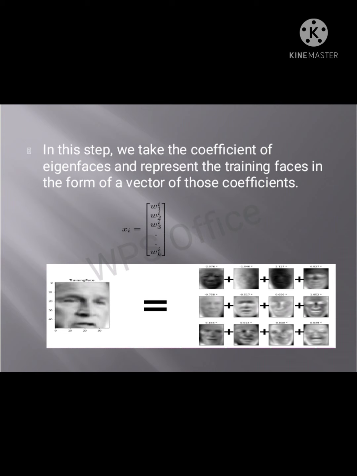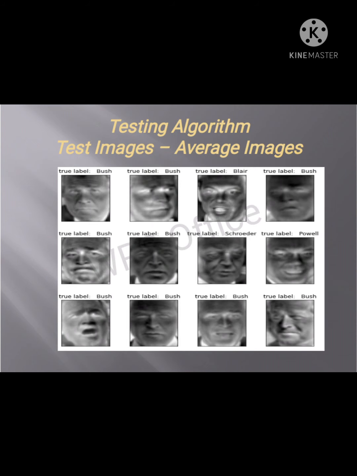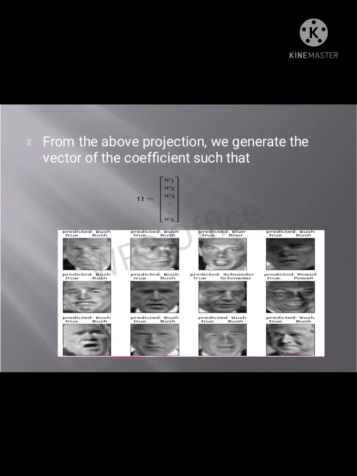In these steps, we take the coefficients of eigenfaces and represent the training faces as vectors of those coefficients, w1, w2, w3, up to wk. This is the weight of each image, calculated from the training images and the average image. It is easy to implement and less expensive. These are the main advantages of PCA.